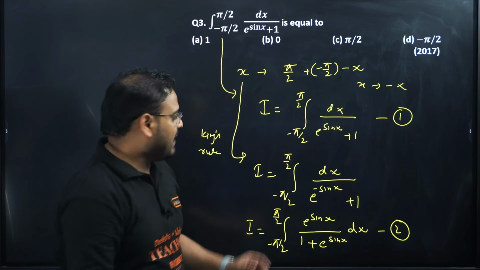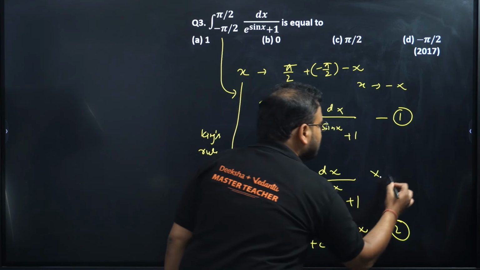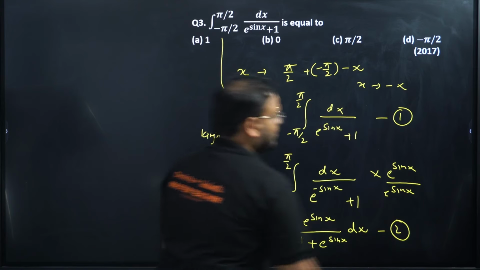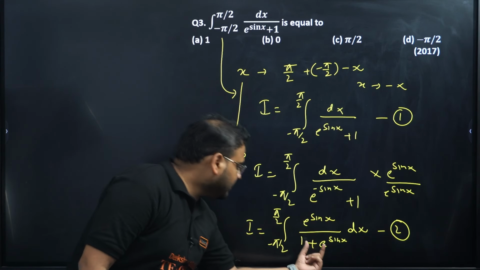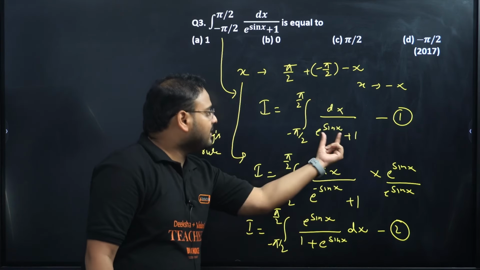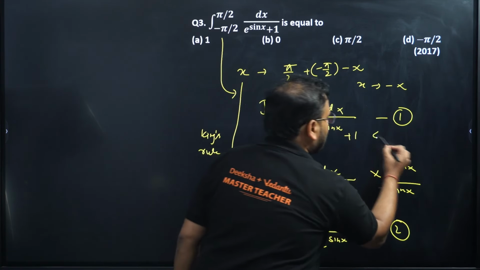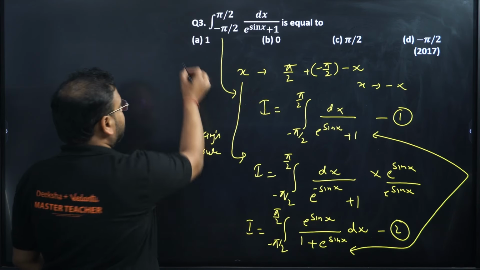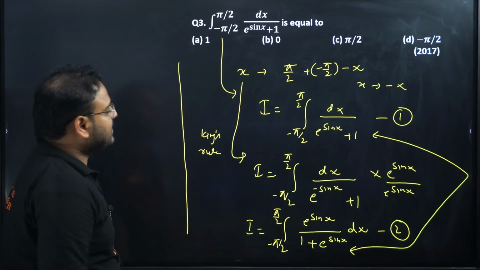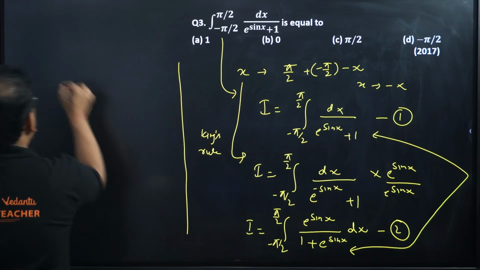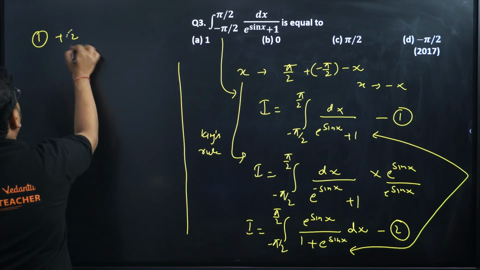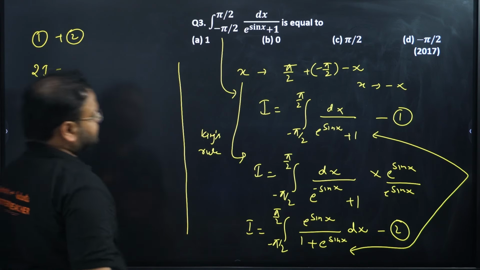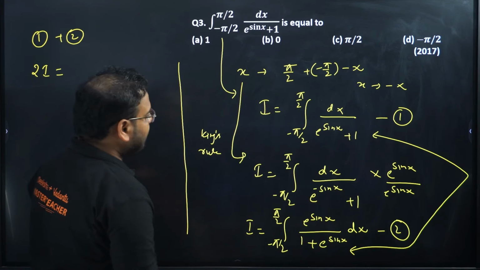What did I do? I multiplied both of these with e power sin x. Okay, why did I do that? To make the denominator same. Check here, this denominator and this denominator are exactly the same. That's what I did. Okay, next step. Once this is done, I can add these two equations, right? So add 1 and 2. I'll get I plus I is 2I.